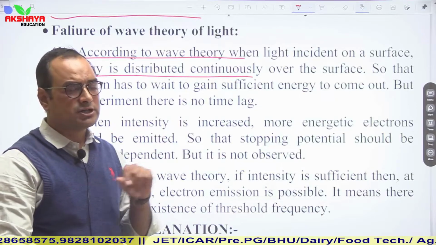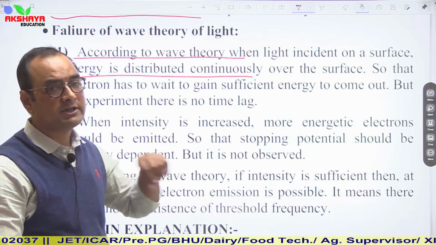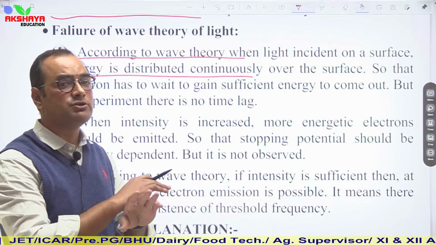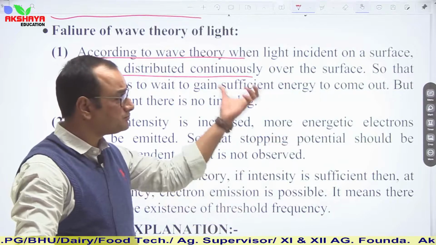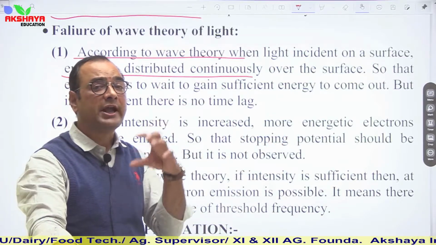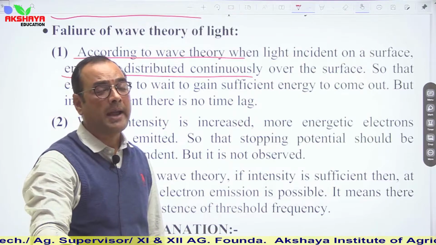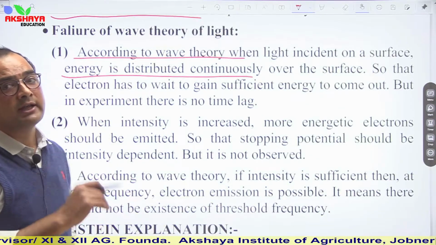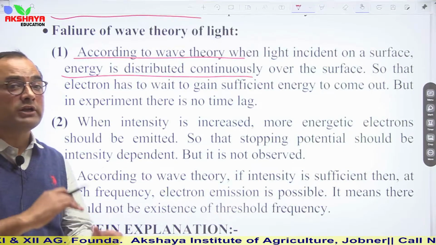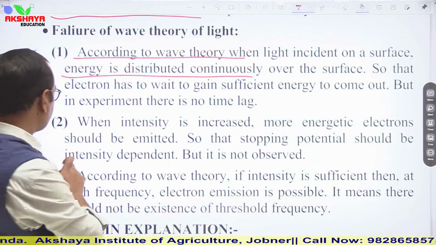So in this situation, according to wave theory, when photons are incident on a metallic surface, then energy is uniformly distributed over the surface, and in that situation energy is gained by electrons of that metallic surface, and then that electron will be emitted out. It means this process will take some time, while we know that in case of photoelectric effect there should be no time lagging between radiation incidence and emission of electron.